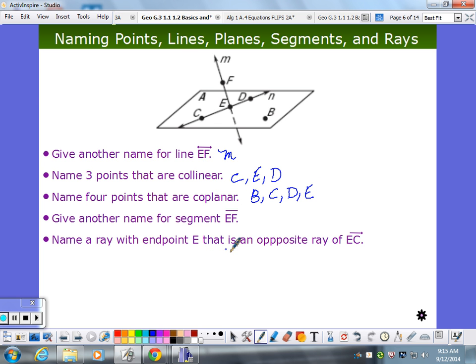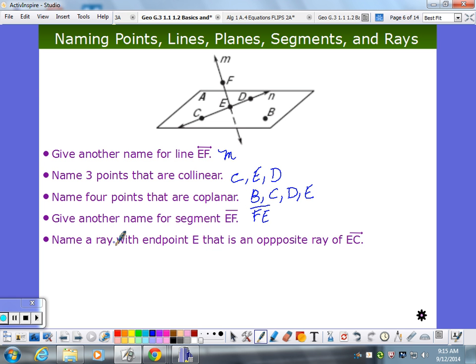Give another name for segment EF. I don't even need this word segment, but I can see it's segment EF. That's right here. What's another way I can name segment EF? Amanda? Segment FE. Yeah. Does order matter for a segment? No. When does order matter for a ray?